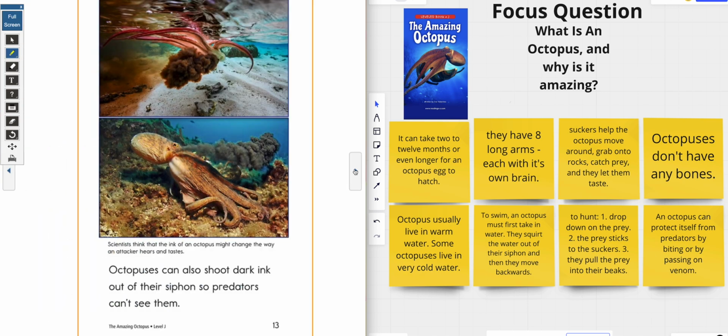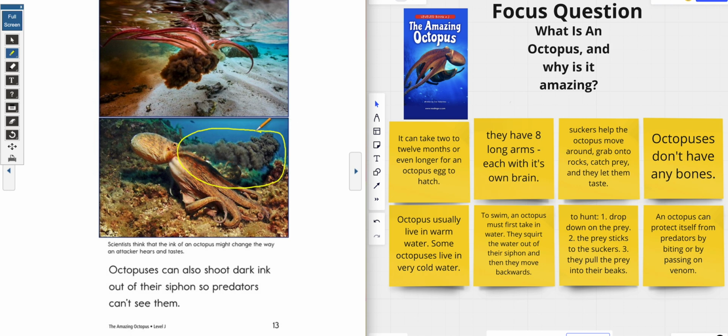Octopuses can also shoot dark ink out of their siphon so predators can't see them. Whoa, that is pretty amazing. Y'all, look at this dark ink right here. So in case they're in the water minding their own business, and the predator's like, I'm coming to eat you, what they can do really quickly is shoot that dark ink out of their siphon so predators cannot see them.